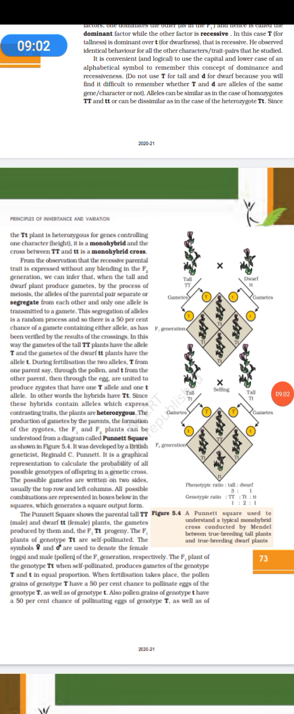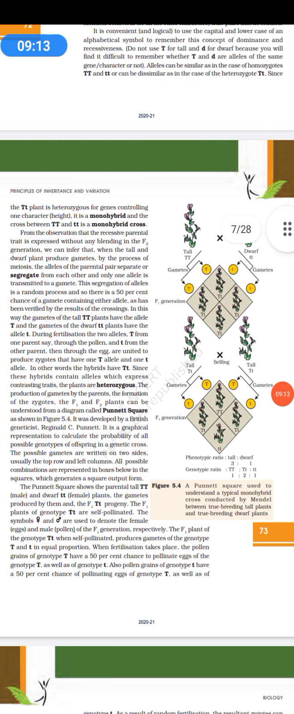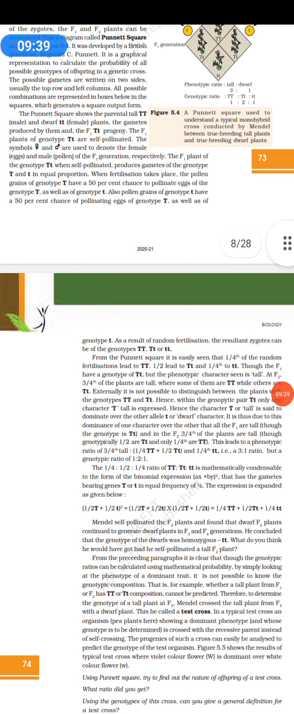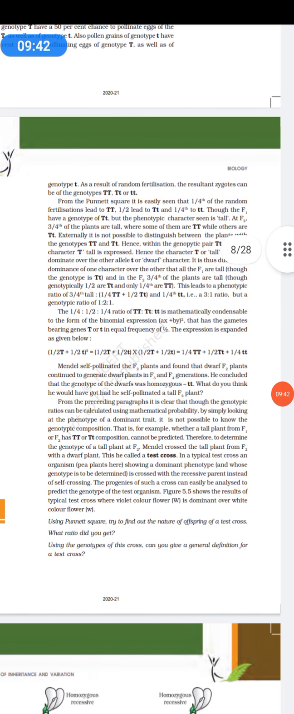Because here only one characteristic was taken, it is known as a monohybrid cross. And the box that we drew with capital T, small t, something like this, is known as a Punnett square. It is named after a British geneticist, Reginald C. Punnett. This is a graphical representation used to calculate the probability of the offspring they would get after a cross. So this is a Punnett square.